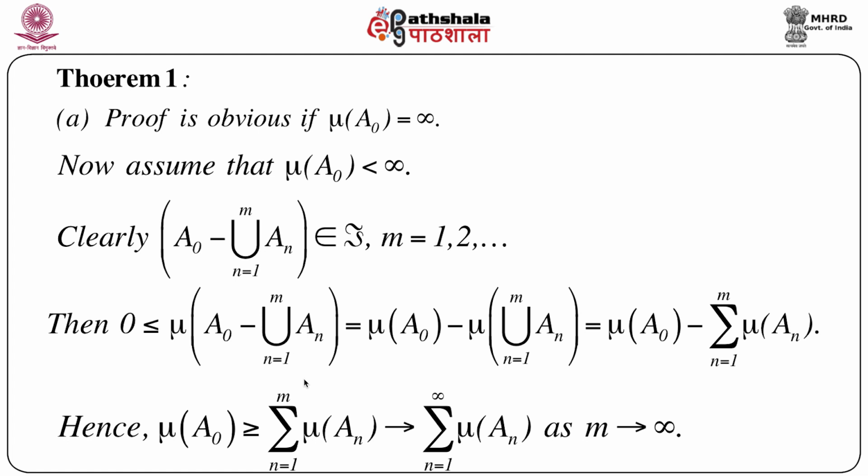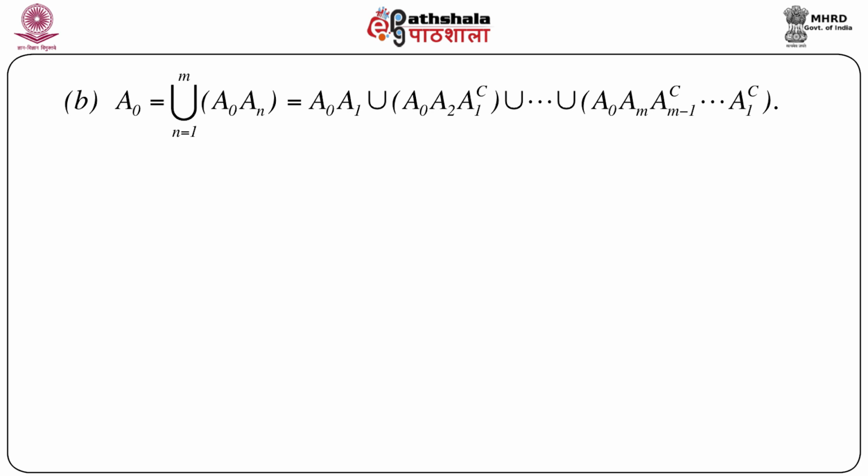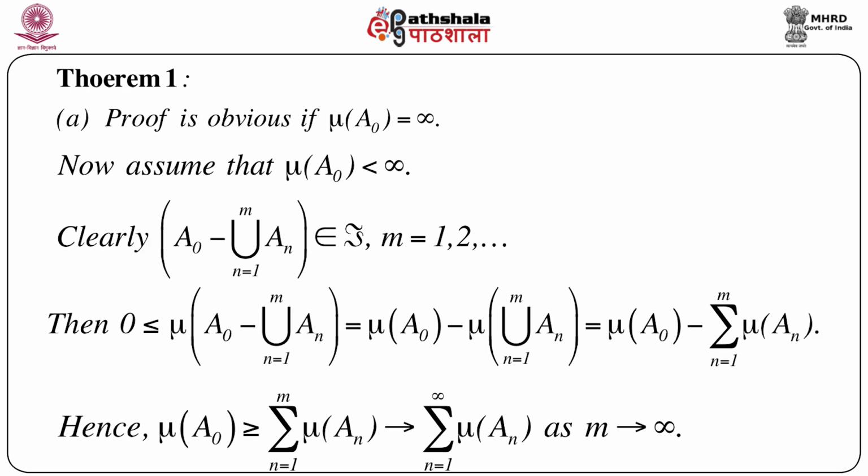As m goes to infinity, this upper limit goes to infinity, that means whatever remains is the converging value. So mu A naught is greater than or equal to the summation of mu An, n equals 1 to infinity. So that completes the proof of the first part.